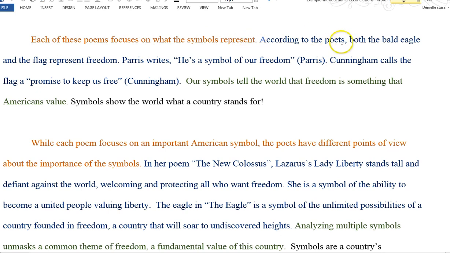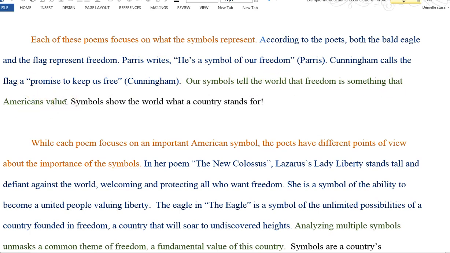According to the poets, in this case it's plural because I'm referring to both the bald eagle and the flag, represent freedom. Paris writes, he's a symbol of our freedom. Cunningham calls the flag a promise to keep us free. So I pulled out an idea that each symbol, each poet had in their poem and included that in my conclusion. Our symbols tell the world that freedom is something that Americans value.